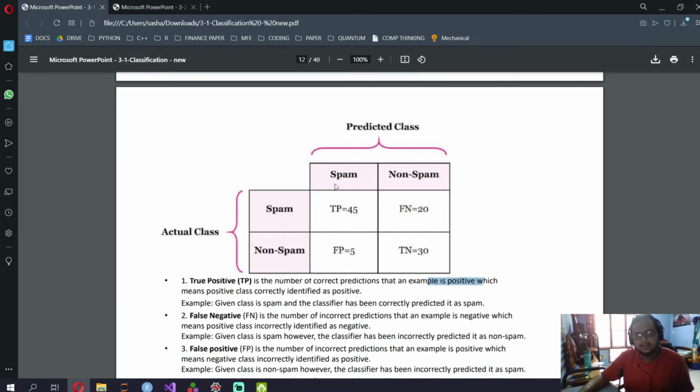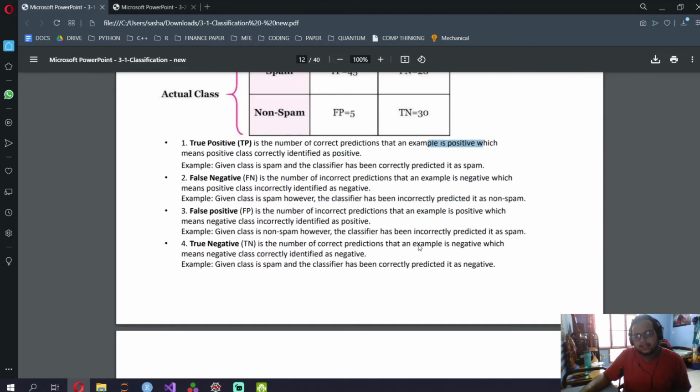What you write: true positive is the number of positive predictions that are actually positive. True negative is the number of negative predictions that are actually negative. False positive is the number of positive predictions that are actually negative. False negatives are the number of negative predictions that are actually positive.